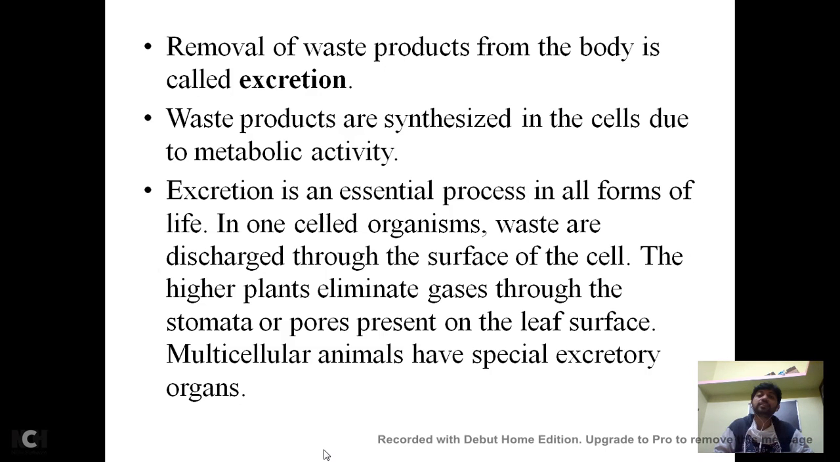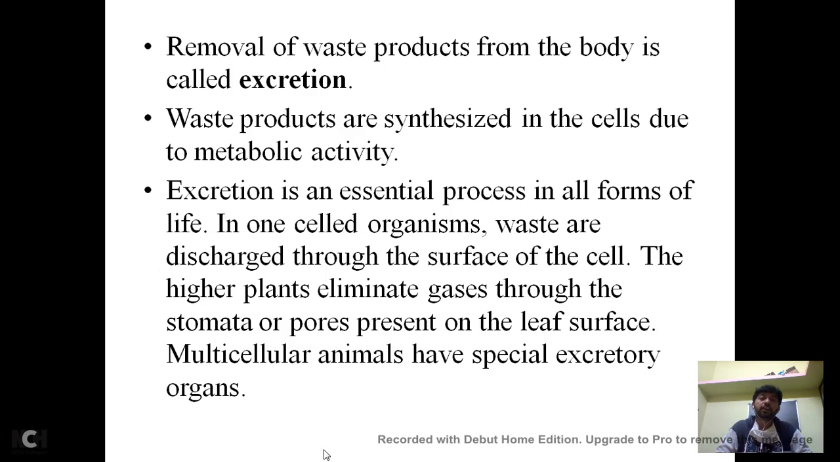Waste products are synthesized in the cells due to metabolic activities, as I have said to you. Excretion is an essential process in all forms of life, right? If excretion is not there, whatever waste gets generated through the metabolic activity will be stored in the cells. It is going to obstruct the day-to-day activities of an organism, right?